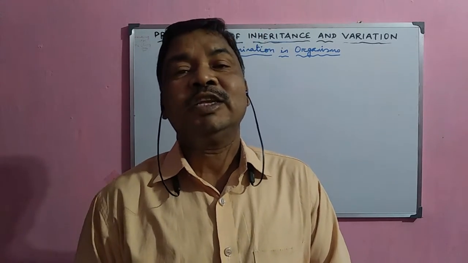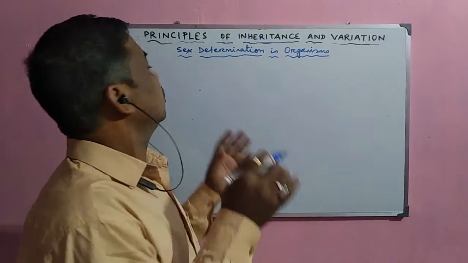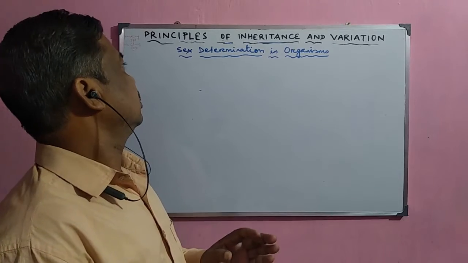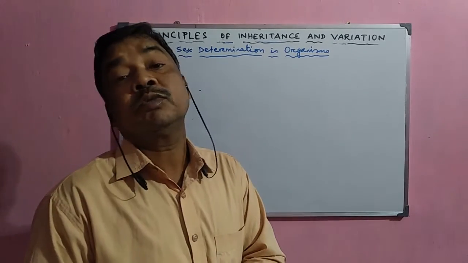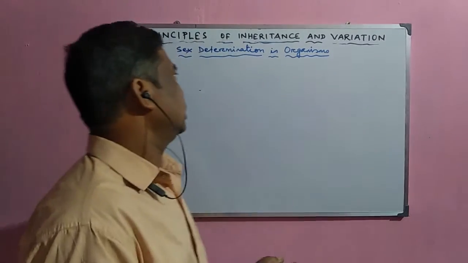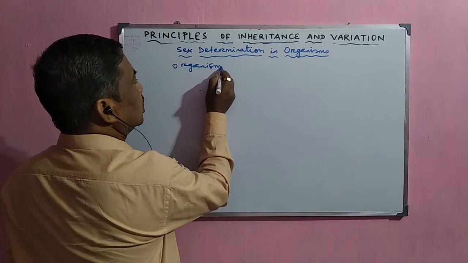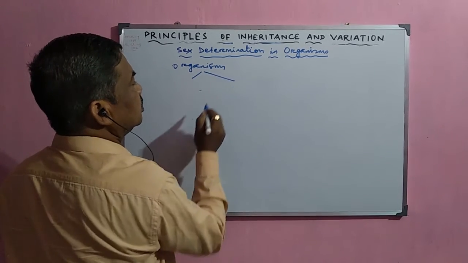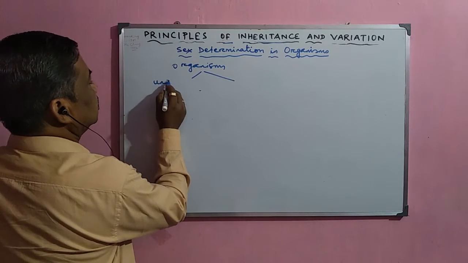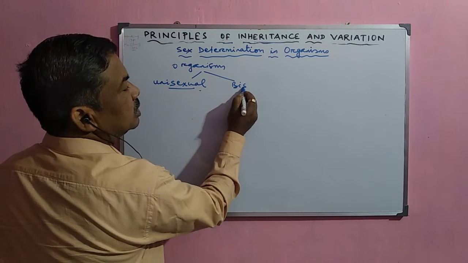Good morning, students. In this video, I shall discuss the sexually reproducing organism, and how the sex is determined in that particular organism. Now, the determination of sex is one of the important factors for the sexually reproducing organism. Normally, whatever organisms are present on the earth are of two types. Either they are unisexual in nature, or they are bisexual in nature.